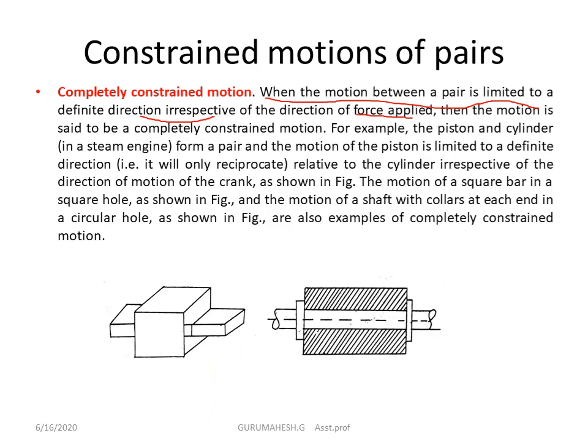Examples: belt and pulley system, spur gear, helical gear, roller bearing. What are these constraints? What is meant by constraint? First of all, constraint is nothing but they have some boundaries for the working area. Let us take a rectangular body.